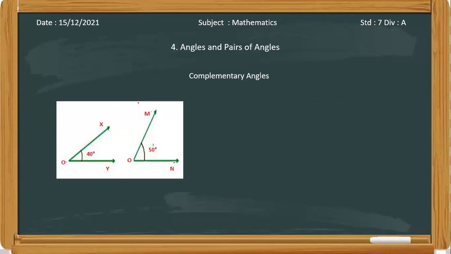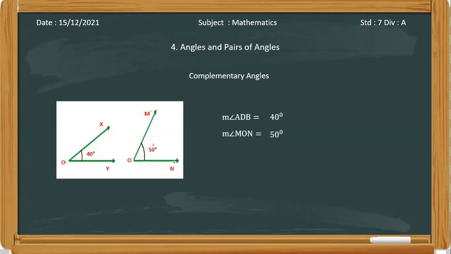So now consider these two angles, angle XOY and angle MON. Now tell me, what is the measure of angle XOY? Okay, XOY is there. Wait a second. Okay, so it's 40 degrees. And what will be the measure of MON? 50 degrees, right?